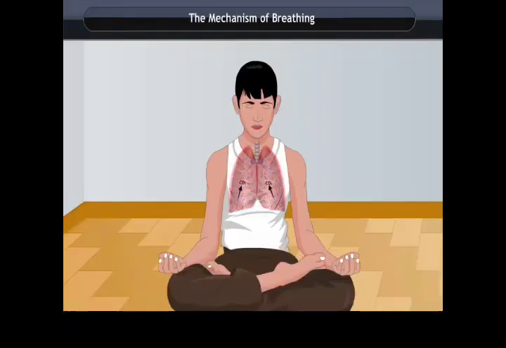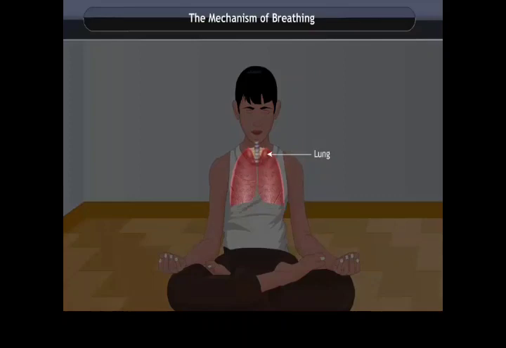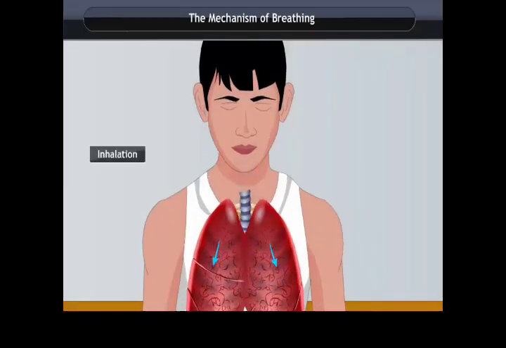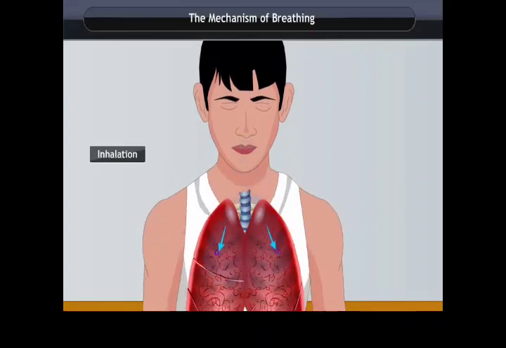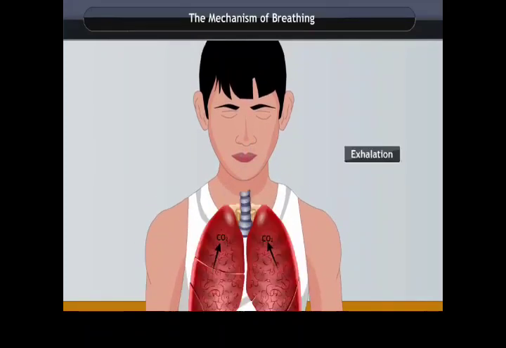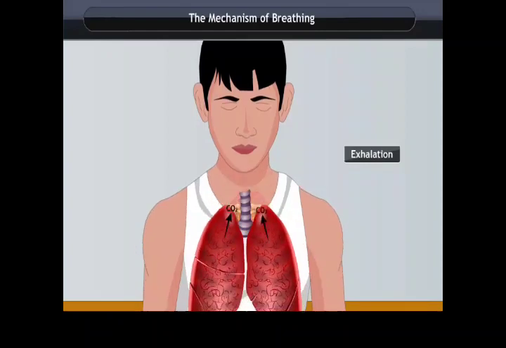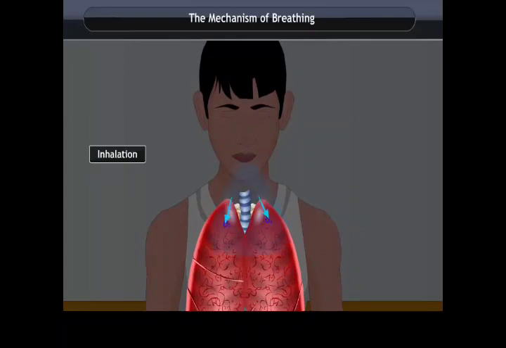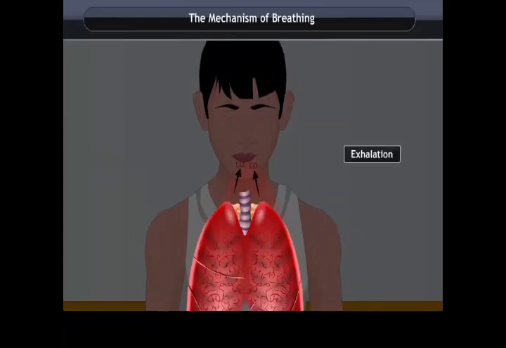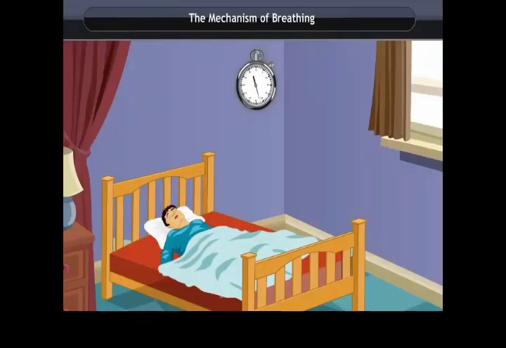The mechanism of breathing. We breathe continuously from our birth. This process never stops. Breathing involves two processes: inhalation and exhalation. When we take in oxygen-rich air into our body, it is called inhalation, and giving out carbon dioxide-rich air is called exhalation. A breath means one inhalation plus one exhalation. The breathing rate of a resting person is between 18 to 20 per minute.